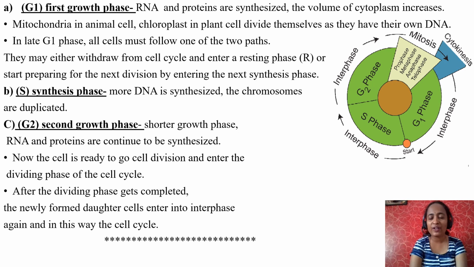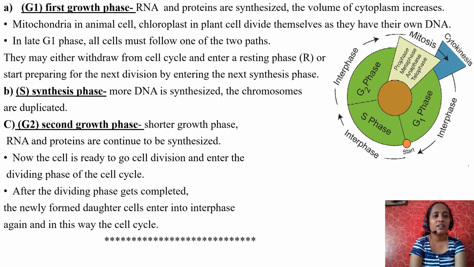At the late G1 phase, at the end of the first growth phase, all cells must follow one of two paths. They may either withdraw from the cell cycle and enter a resting phase. If the cell is willing to divide again, it enters into the cell division phase, or if it is not willing to divide, then it enters into the resting phase.